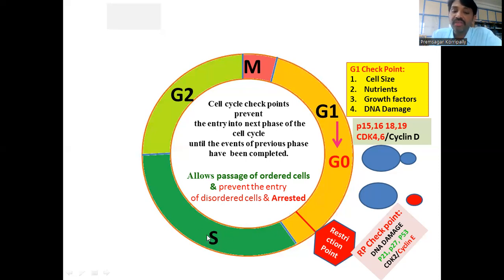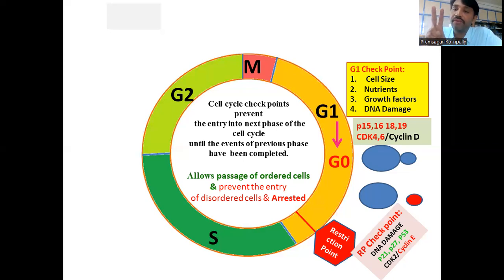S phase is nothing but the synthesis phase. Synthesis of what? Genome synthesis. So duplication of DNA happens during the S phase. During the replication, every part of the genome has to be replicated, and if at all it incorporates any wrong nucleotide, that has to be rectified.